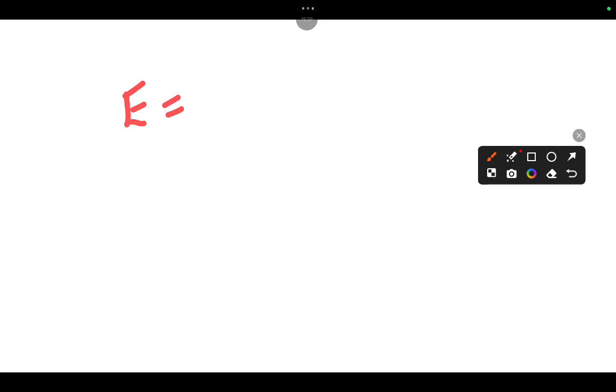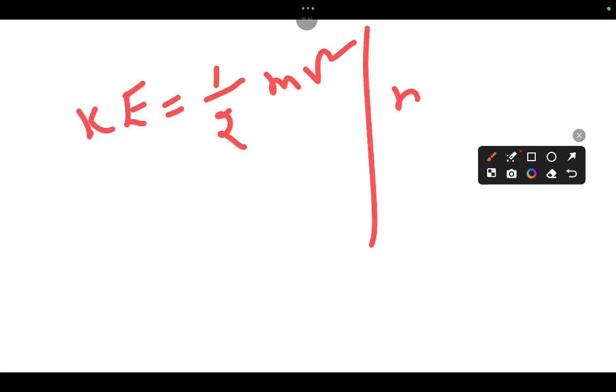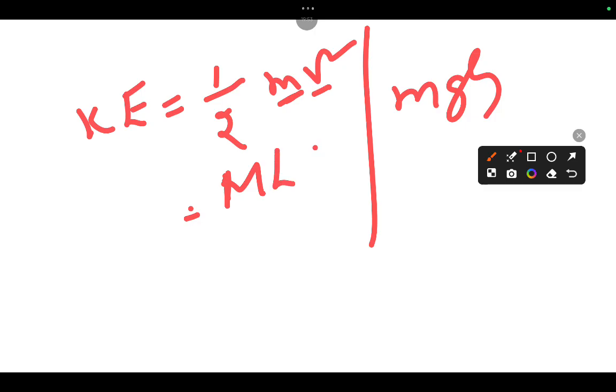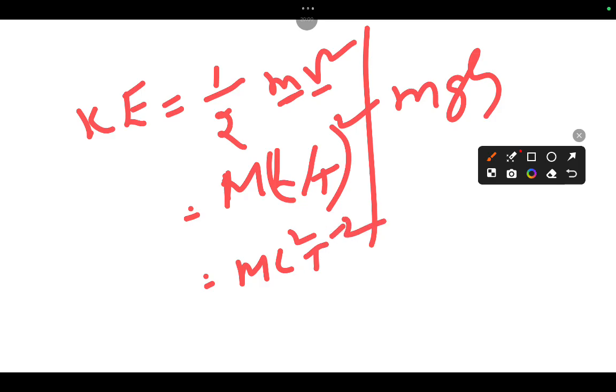Okay, I forgot to tell you. The units of energy: kinetic energy equal to what? 1 by 2 mv square, or you can go mgh. So here, M means M, L by T means velocity. So it is M L square T minus 2.